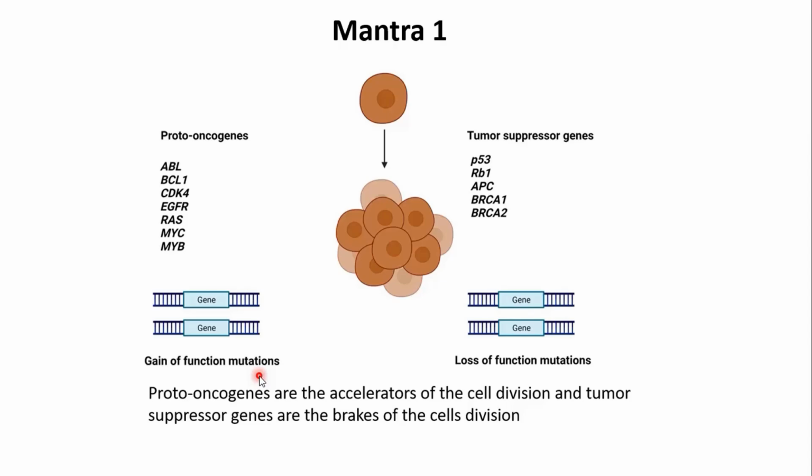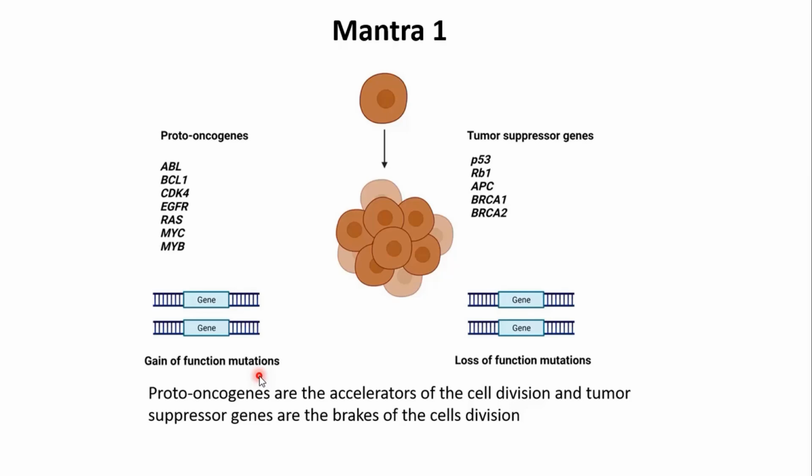Now imagine what will happen if they get loss of function mutations, meaning they are not able to work. If the brakes are not able to work, then even if we have some problem in the cell cycle, the cell cycle will never stop. And if the cell cycle is not getting stopped, of course, we are going to develop tumor. We are going to develop cancer.